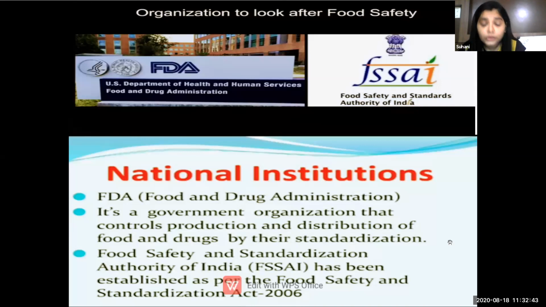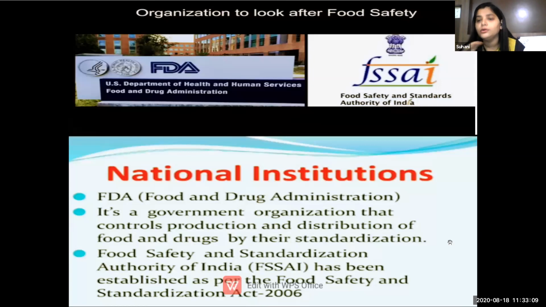And both of these are government organizations that control production and distribution of food and drugs by their standardization. Now, what is the meaning of standardization? These two organizations have their rules, their code of conduct, their set of instructions for what they want in our food quality.